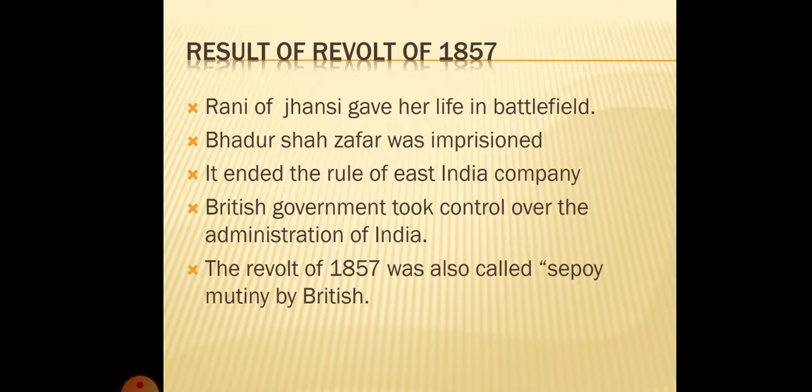Now let us have a quick recap of the chapter. The British initially came to India only for trade. They traded with India through the British East India Company, but soon they established their rule over the whole of India. British rule caused discontent among the Indians. In 1857, a massive revolt broke out against the British and quickly spread among all the sections of society. It came to be known as the First War of Indian Independence. After the revolt of 1857, the British government took over the administration of India from the East India Company.